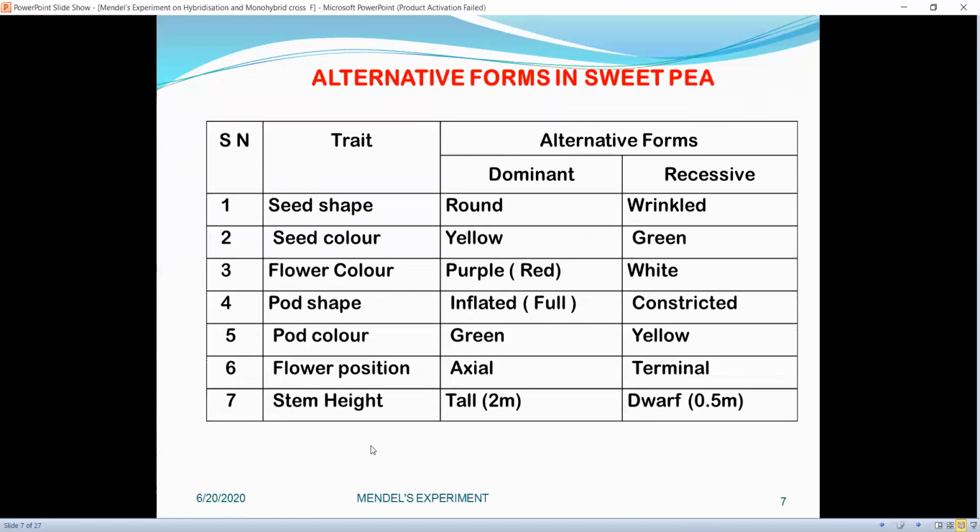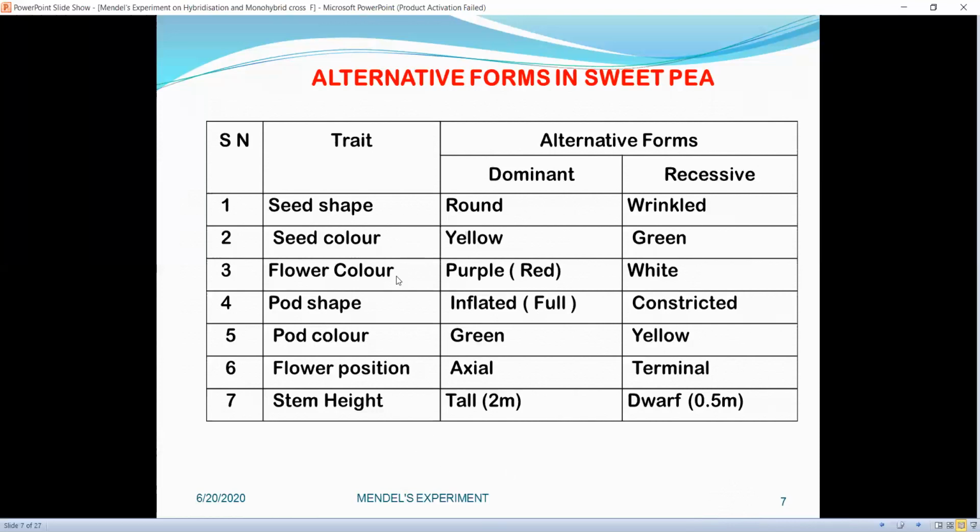These are the characters or traits on which Mendel worked, like seed shape is the trait, and it has two alternative forms, round and wrinkled. In the same way, seed color, the color of mature seed may be yellow or green. Flower color may be purple or white. Pod shape may be inflated or constricted. The pod color may be green or yellow. Flower position may be axial or terminal, and the height of the plant, if it is tall, it is about 2 meters, and if it is dwarf, it is about 0.5 meter.